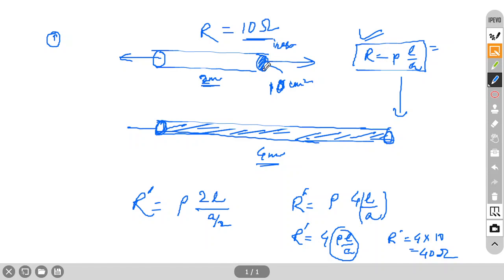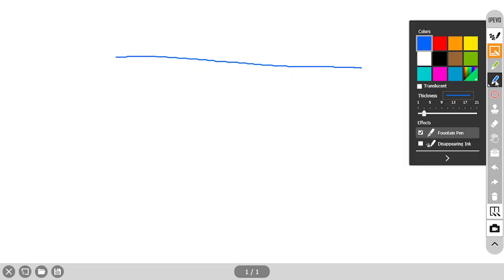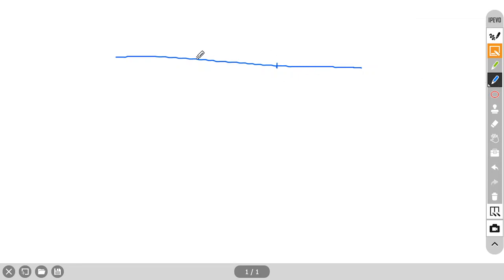The reverse is also possible. I will give another, similar question. Suppose a very thin wire is there like this. Now you fold it 1, 2, 3 times. Suppose one wire is given with this much length, and you fold it. One here and one here, so it is 3 times.